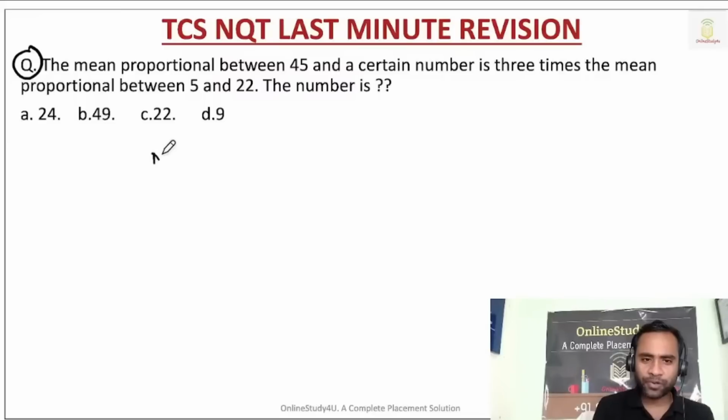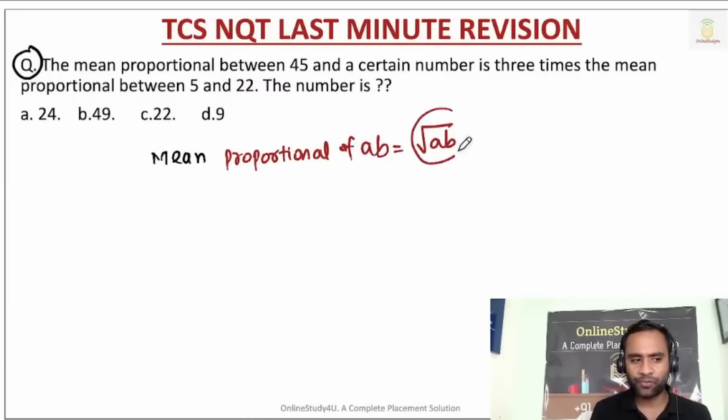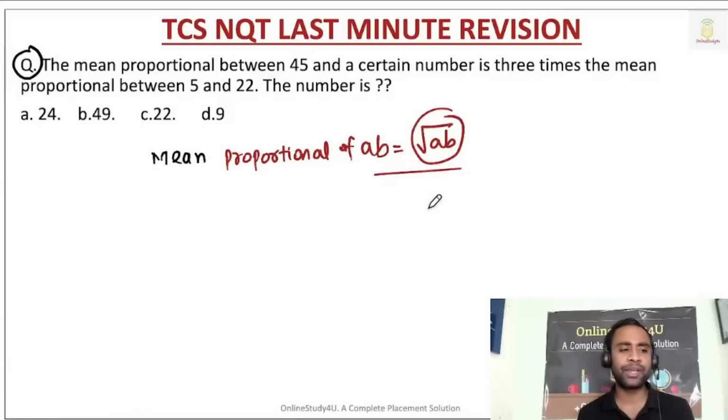So the mean proportional of A and B. Now I will use some other pen. So the mean proportional, right? The mean proportional of A and B will be equal to square root of AB. So if you have to calculate the mean proportional of A and B, then it will be the square root of AB.